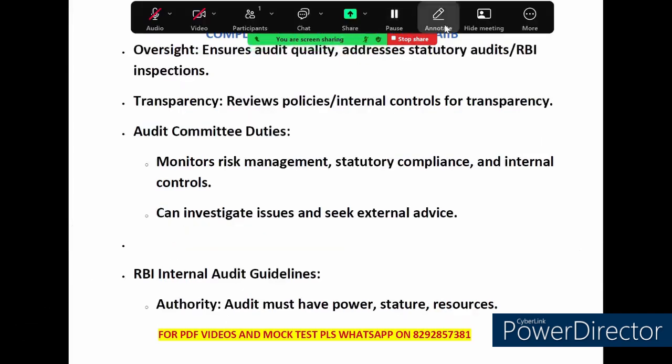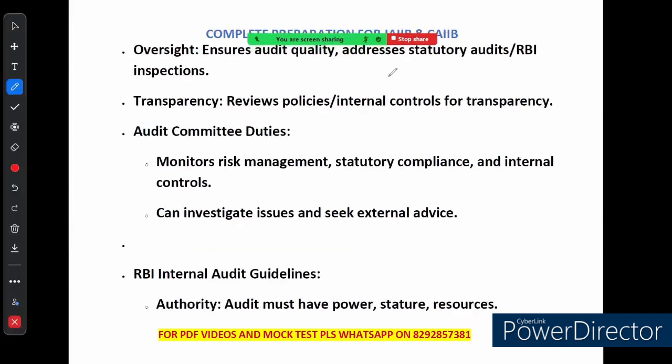Now, the oversight also includes checking the quality of audit and reviewing any report from a statutory audit or RBI inspection. Transparency is a big deal here also. The committee reviews internal control and policy to make sure everything is clear and open. So that's how banks maintain a strong audit and fraud prevention system. I hope this simplified explanation helps you understand the key responsibilities of the board and the audit committee. Now, let's see some more duties of the audit committee.